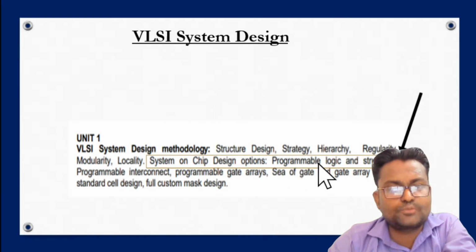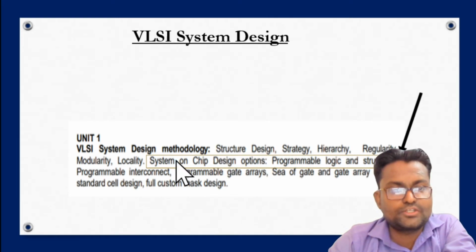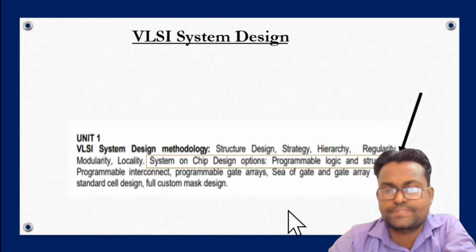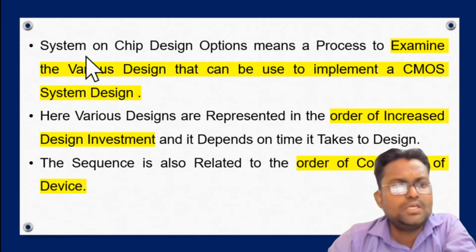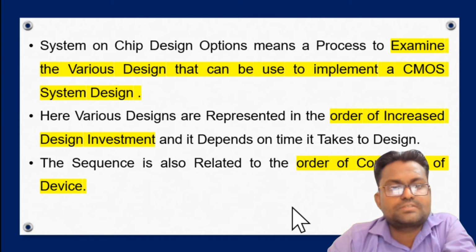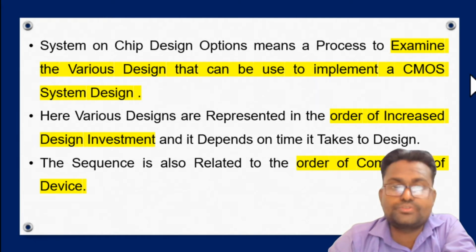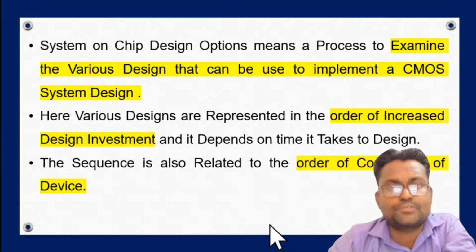In this lecture we will discuss programmable logic and structure under the topic of system on chip design options. So let's start. First, what is the meaning of system on chip design? It is a process of examining the various designs that we use for the implementation of the CMOS design process.